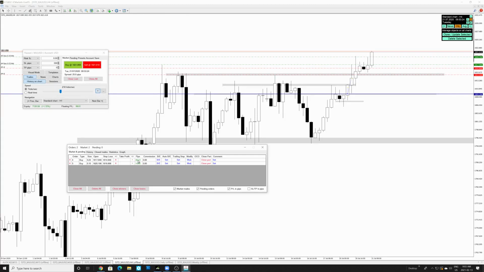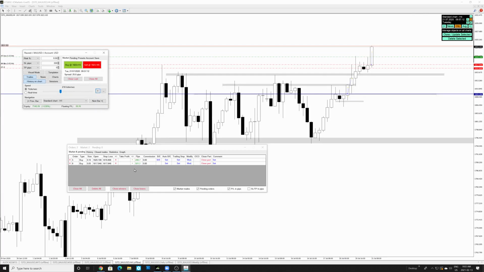So if we look here, our first position is about 36 pips in profit. So we're going to close the majority of this position over here, close 80%, and move stops to break even. Where is it? I think it was this one right over here. So move stops to break even. Beautiful. And the rest of the position is still open at this point.